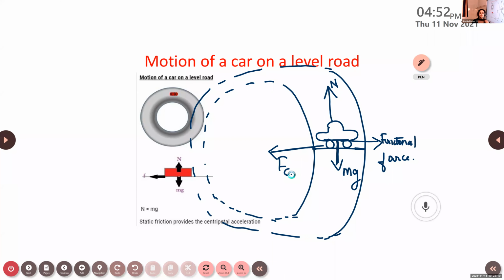Then another is, since the car is placed on a circular path, it experiences a centripetal force. We know that if an object moves along a circular path, it always experiences a force, known as the centripetal force, and this is also directed towards the center of the circular path. And another force experienced by the car is the frictional force, which opposes the relative motion of the car. So these are the four forces acting on this car.